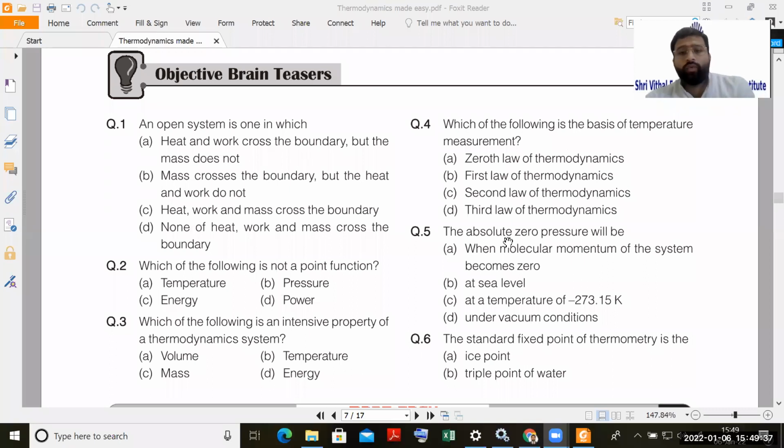So question number 5. Absolute zero pressure will be when the molecular momentum of the system becomes zero, at sea level, at a temperature of minus 273.15 Kelvin, or under vacuum conditions. Which one is the correct answer?